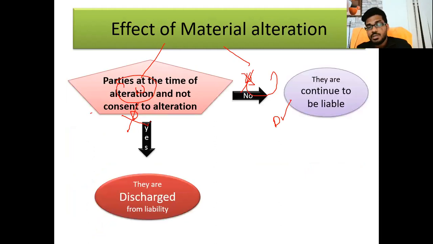If they consented, they continue to be liable. Clear, sir? This is nothing but discharge of a party to an instrument. One of the things is material alteration. What is material alteration? What are the permissible material alterations as per the Negotiable Instruments Act? Is everyone clear?